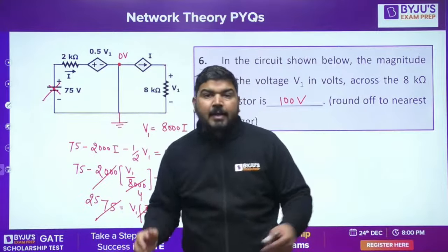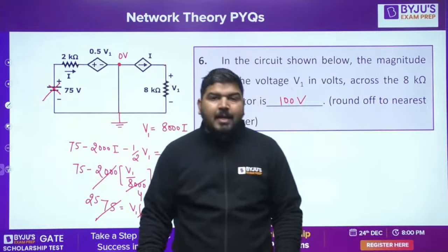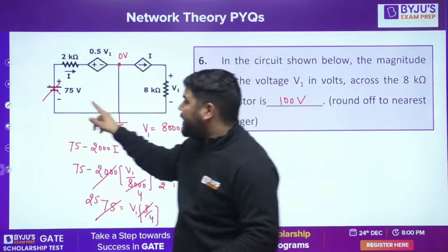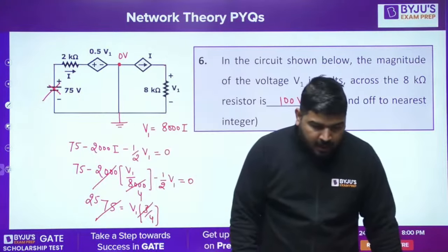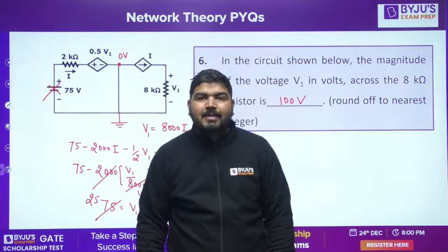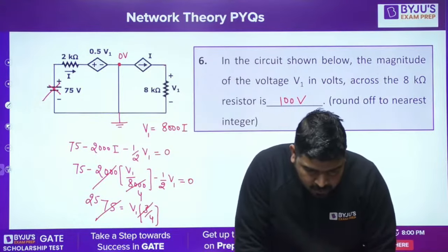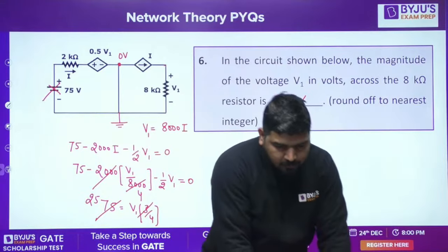If the reference is selected as 10 volt, let's say someone selects the reference as 10 volt, then everywhere you will get 10 volt, and the current will be 0. Is it fine? And the voltage across each element will be 0. Is it fine, guys? So remember this point.